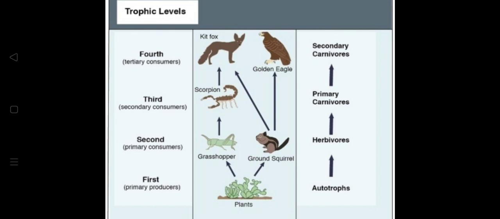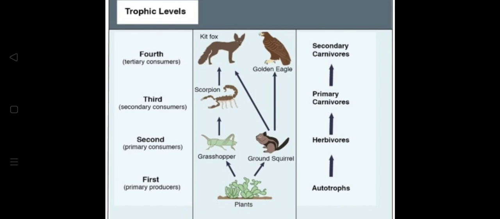Since organisms use energy to move around and go about their daily activities, only a part of the energy is passed on. Energy movement or energy flow is one and the same thing.